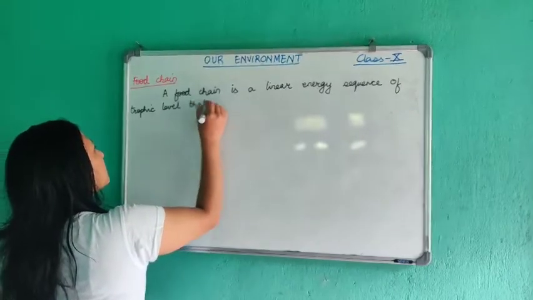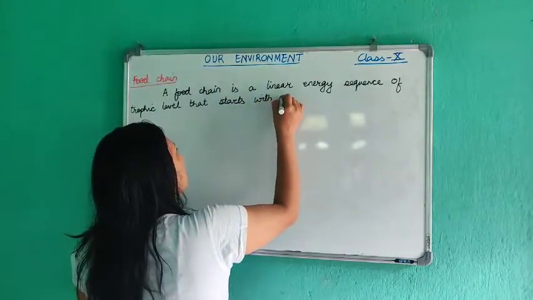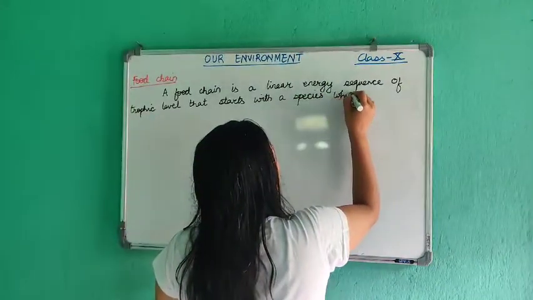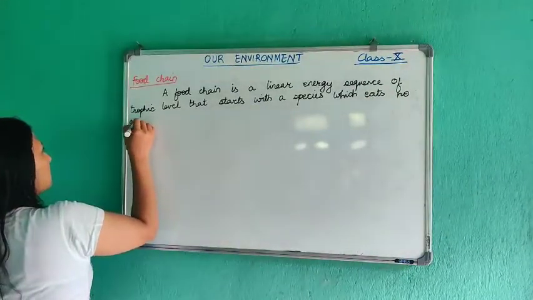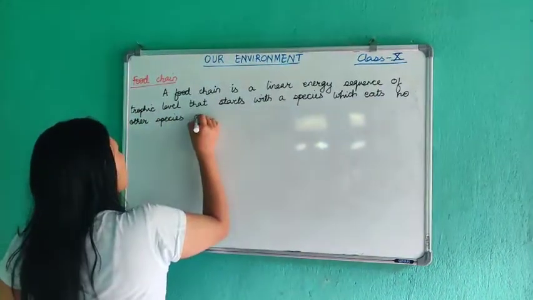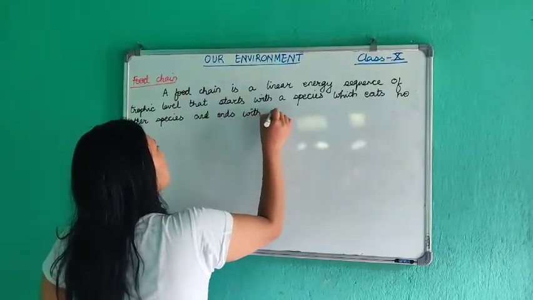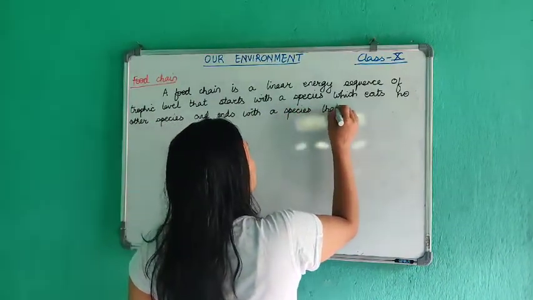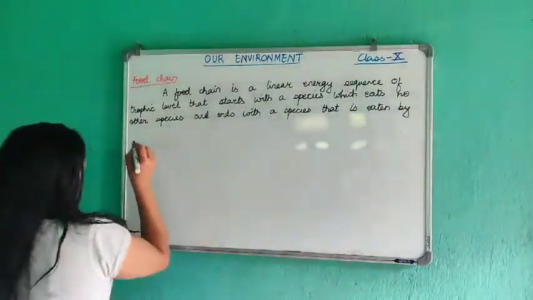that starts with a species which eats no other species, and ends with a species that is eaten by no other species.